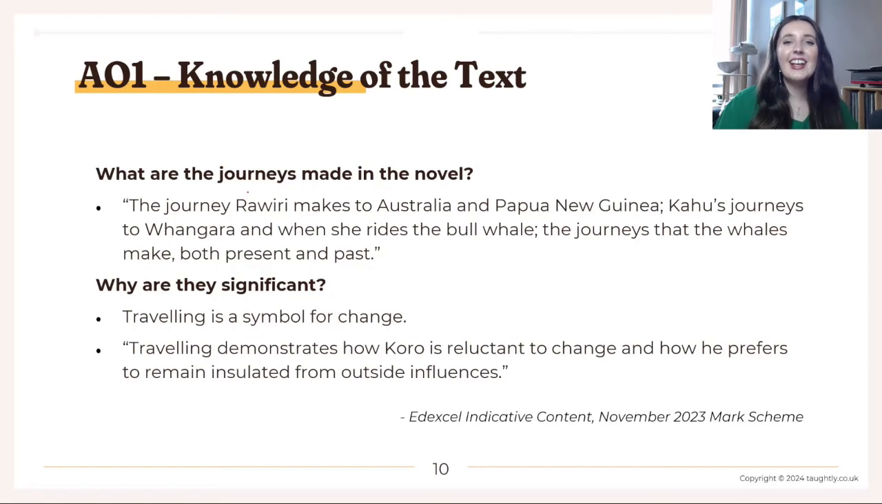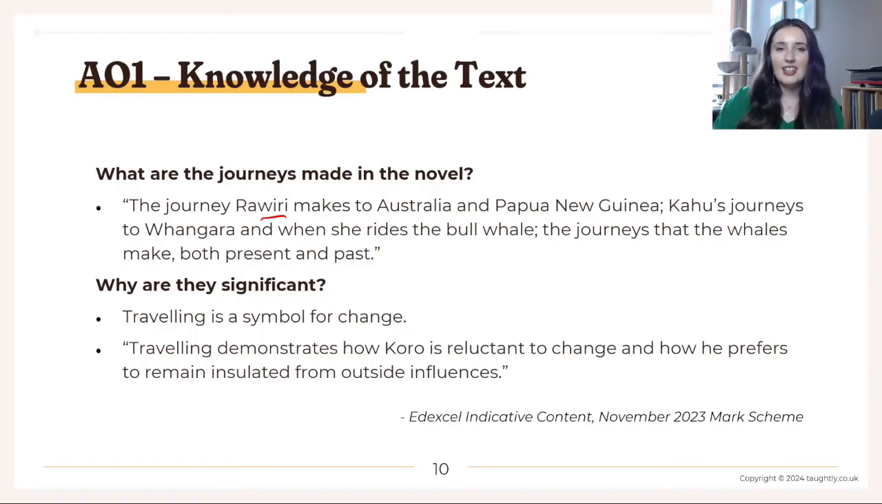So Edexcel say in their mark scheme, the journey that Rawiri makes to Australia and Papua New Guinea, perhaps the most obvious one, Kahu's journeys to Whangara and when she rides the bull whale, and the journeys that the whales make both past and present. So those are the moments that Edexcel would expect you to pick out for this question.